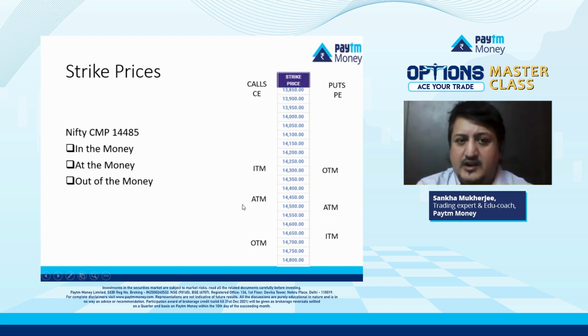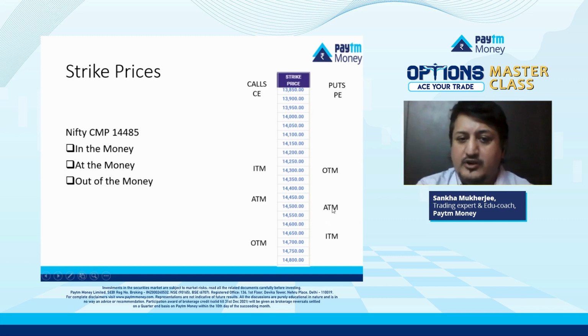So when we are talking about strike price, the current market price is Nifty at 14,485. What is your at the money call? It is 14,450. Similarly for put, remember it's the reverse. You make money when the market moves down, right?